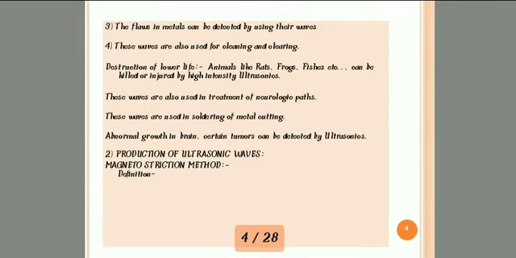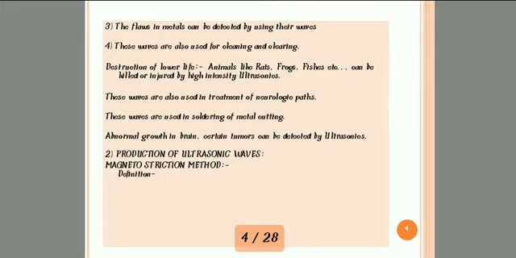The next application: flaws in metals can be detected by using these waves. If we take any metals like iron or steel, we can detect whether there are any flaws in them by using ultrasonic waves. Next, the fourth use is that these waves are also used for cleaning and clearing.